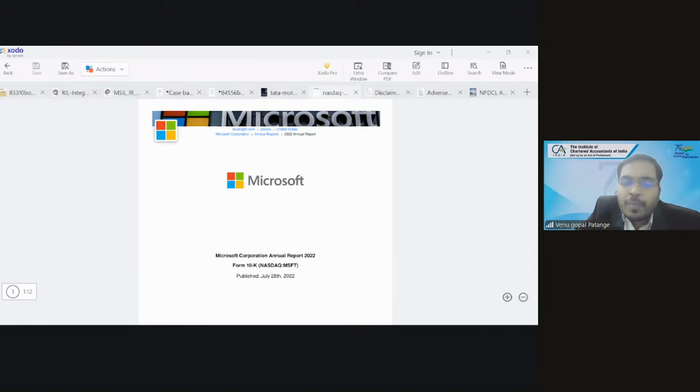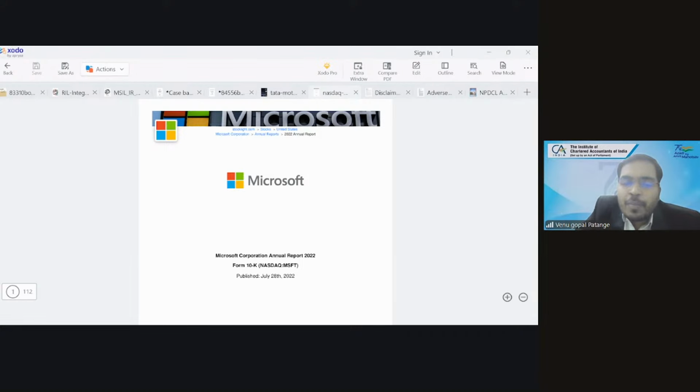This financial statements comprises of the balance sheet, profit and loss account, statement of changes in equity, cash flows, notes, significant accounting policies, other explanatory information.